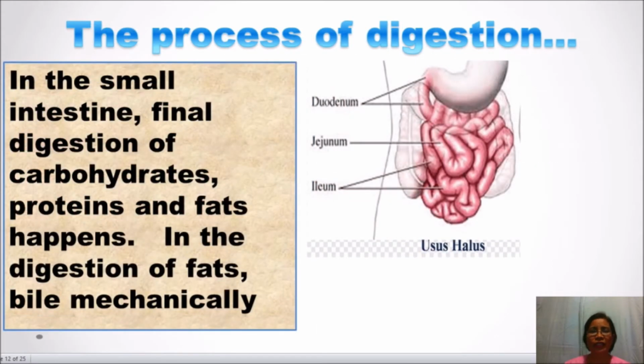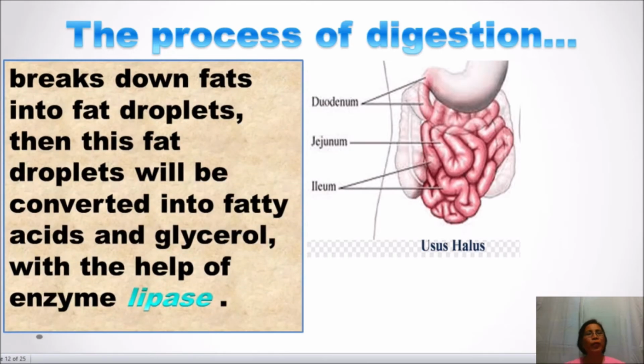In the small intestine, final digestion of carbohydrates, proteins, and fats happens. In the digestion of fats, bile, which is produced by the liver and stored in the gallbladder, mechanically breaks down fats into fat droplets. Then, these fat droplets will be converted into fatty acids and glycerol with the help of enzyme lipase.